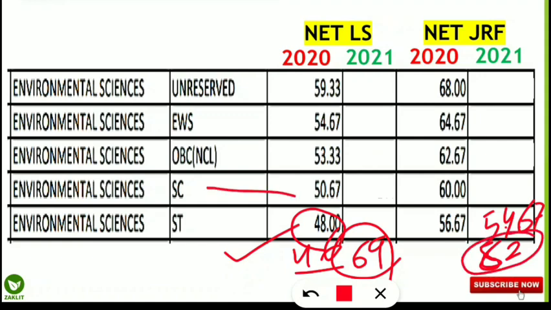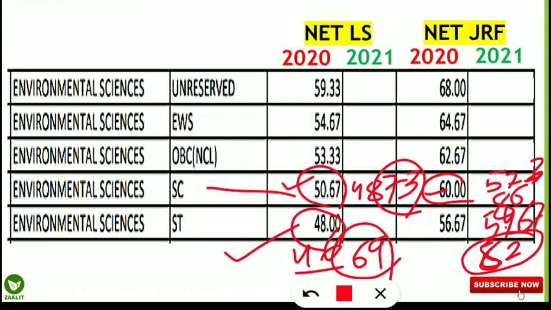Similarly, for the SC candidates, last year it was 50.67 for the NET LS category, and my prediction is that this year it will be around 48 to 50.67 percentage. So that means 73 questions minimum you should have done correct. Similarly for JRF, 60 was the last year cutoff, and here my prediction is it will be around 57.33 to 60%. So it will be either the same or in between 57.33. So this is my prediction, that is 86 questions you should have done correctly if you are in SC category for the JRF.